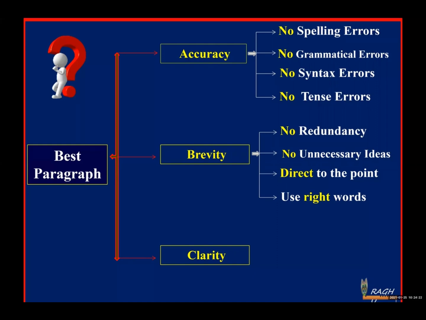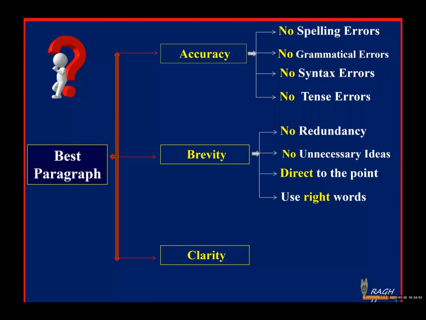And the third one, clarity. I have already told that clarity of thought gives you clarity of expression. The ultimate goal of your writing is nothing but achieving clarity. How to achieve clarity in your writing, my dear students? Mind mapping. I don't know whether I discussed this point or not. Mind mapping. What is mind mapping? I'll explain it later. Outline the structure.